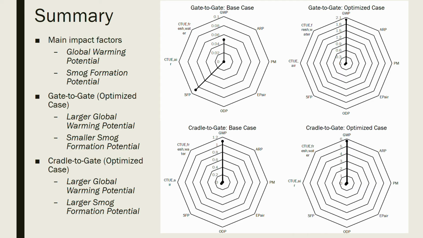The main environmental concerns with each process were the global warming potential and the smog formation potential. In the gate-to-gate analysis, the optimized or syngas case had a larger global warming potential than the base case starting with methanol. In the cradle-to-gate analysis, the global warming potential and smog formation potential are both larger than the base case. These factors are the highest because of the amount of CO2 being released in the purge stream.